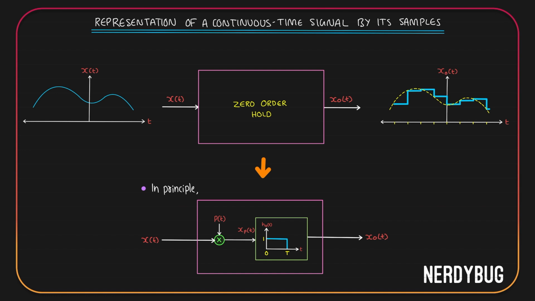Now, the most important thing to keep in mind here is this is not what happens inside a zero order hold. This is the idea from the relationship between xp(t) and xo(t) that we developed so that it is easier for us to figure out the math of zero order hold.